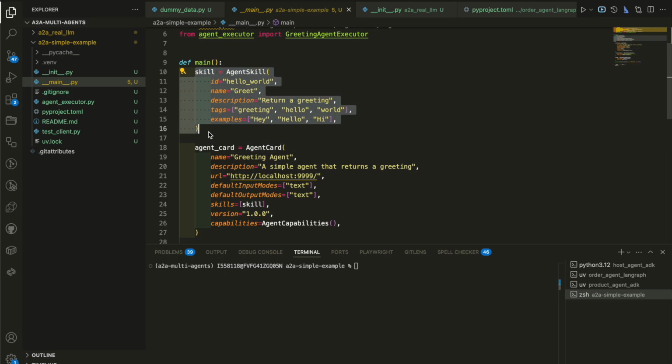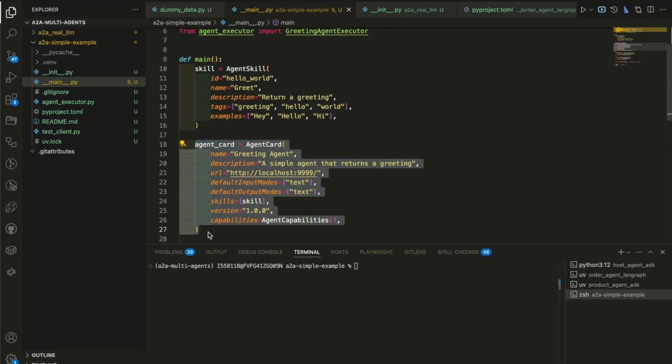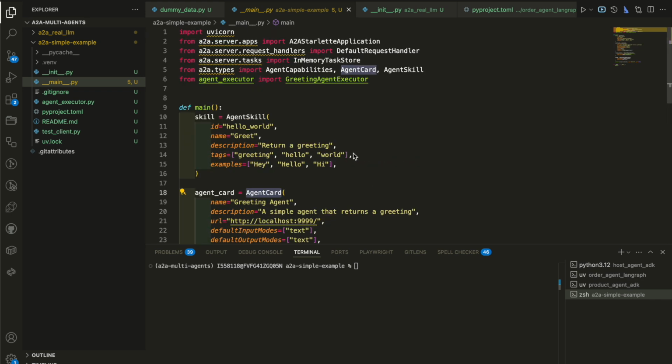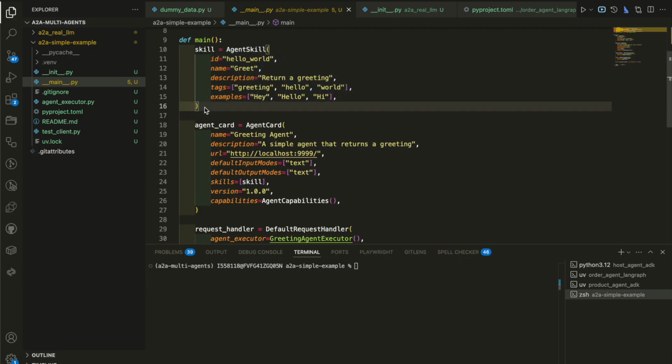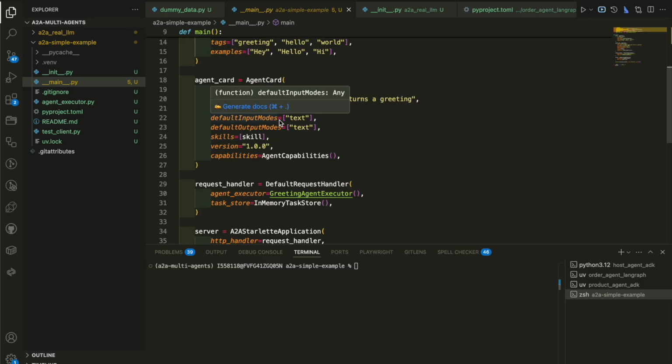So you will see in a bit that all the skills the agent has need to be displayed to the other agent, and that would help the LLM that you put in to know which of the agents to call for a particular task. So this is an agent card. An agent card takes in the skill, which is a list here, so you could have multiple skills. In this case, the skill is just to greet and return a greeting.